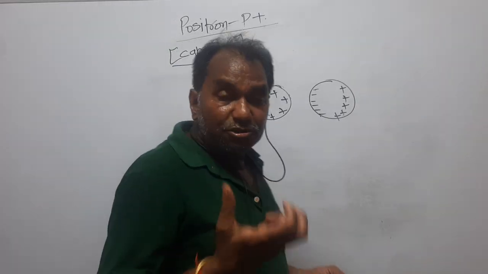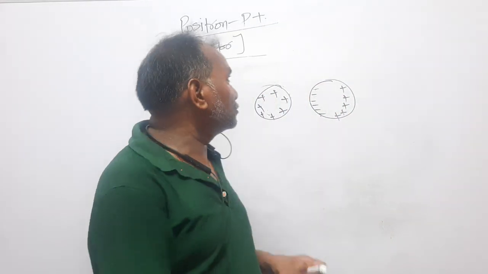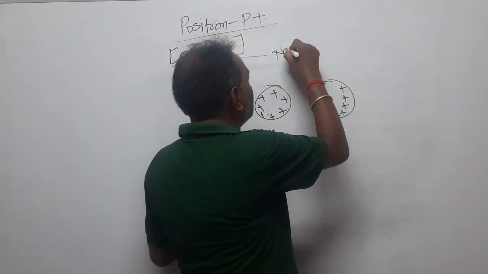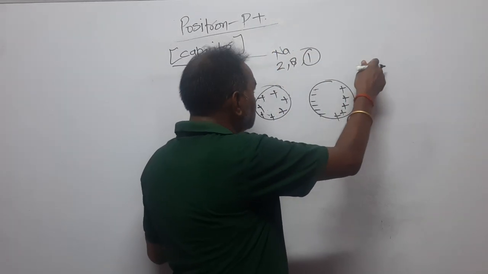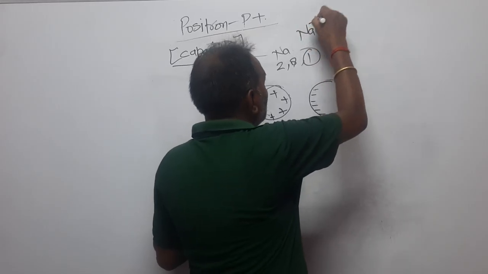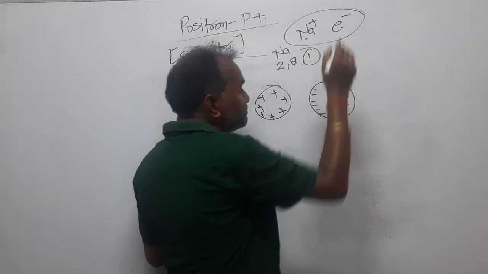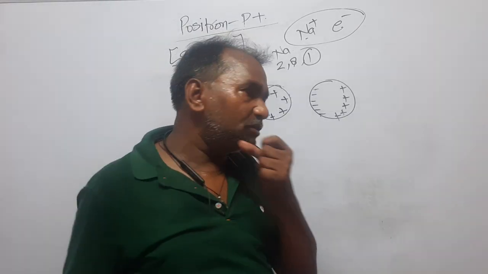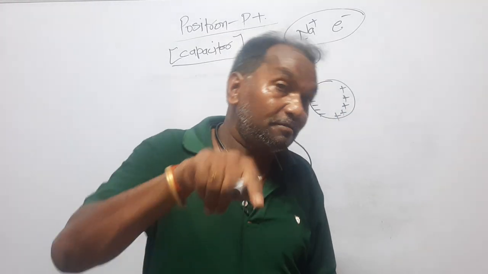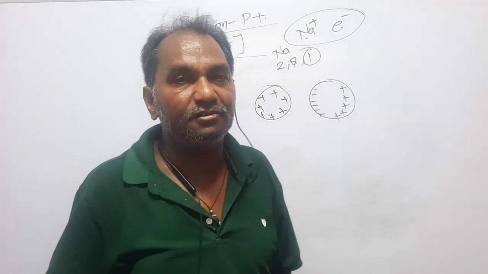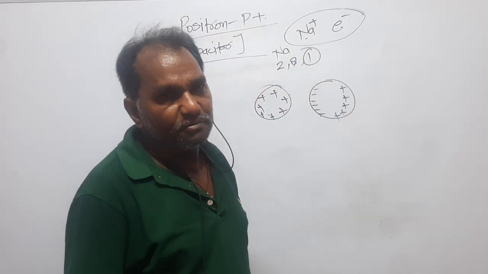Now, but actually what happens? In case of sodium, look here, sodium electronic configuration is 2, 8, 1. So this electron comes out. So sodium becomes positive one and one electron has come out. So total impact is 0, net charge is 0. In a similar way, the free electron comes out from the metal. Metal becomes positive and that electron will compensate, and so net charge will be 0.